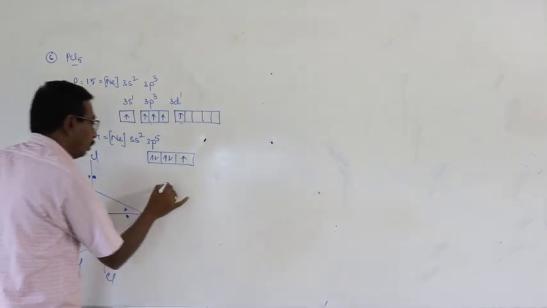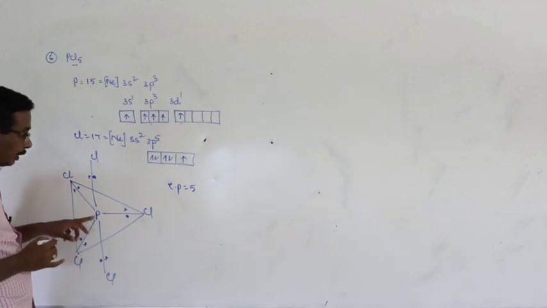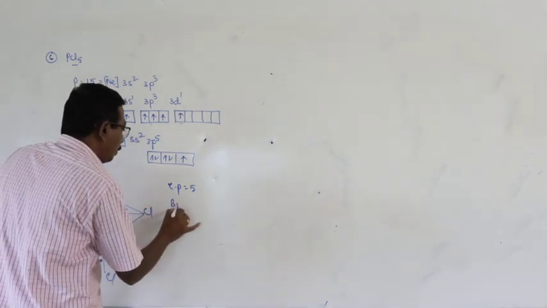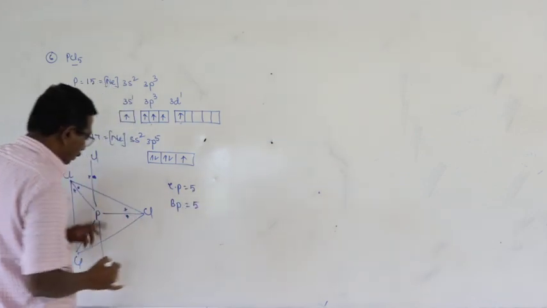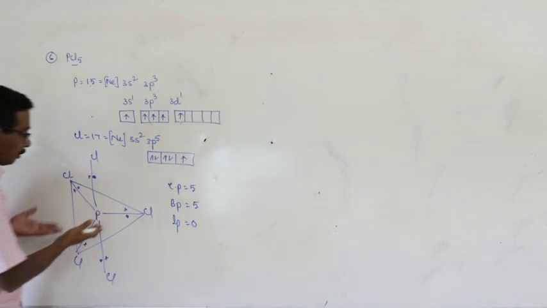Now the number of electron pairs is 5. Description of molecule: number of bond pairs is equal to 5. Number of lone pairs is equal to 0. There is no lone pair.